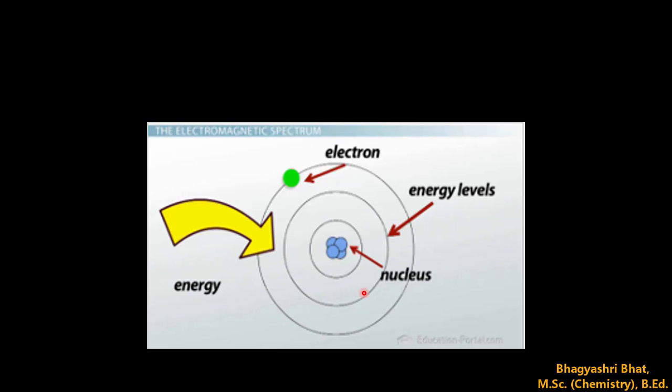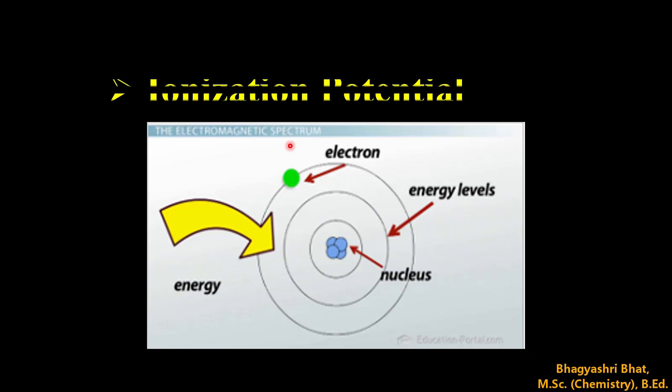The first one is ionization potential. So what is ionization potential? We have studied that it is the amount of energy required to remove the outermost valence electron from an atom.